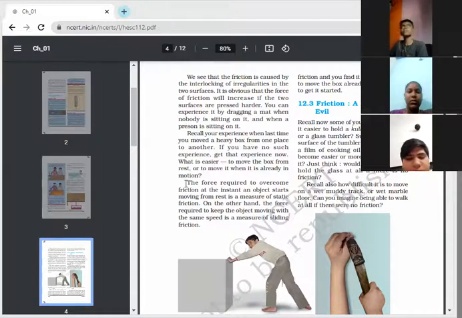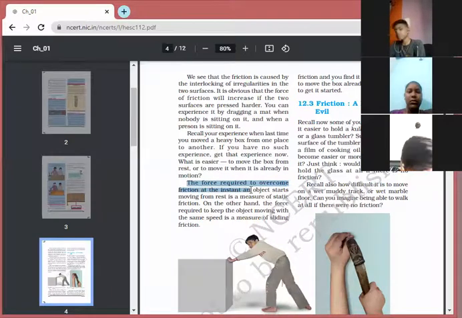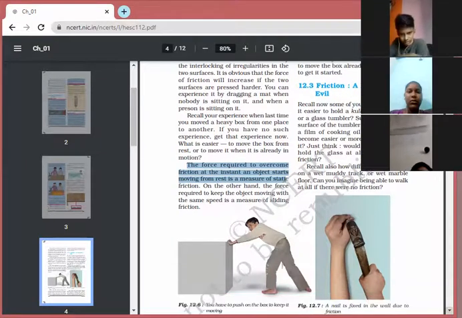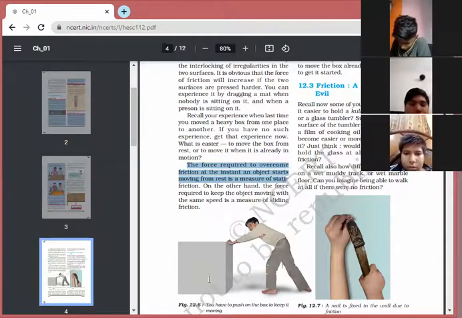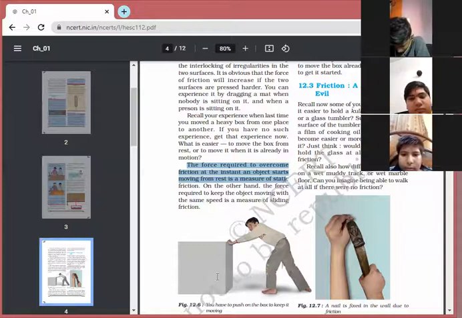Okay. The force required to overcome friction at the instant of starting to move from rest. इसका मतलब है कि सबसे पहले अगर आपका ये बॉक्स, हैवी बॉक्स, is in the rest position, then you have to apply much force. आपको बहुत ज्यादा फोर्स अप्लाई करनी पड़ेगी to move this box.